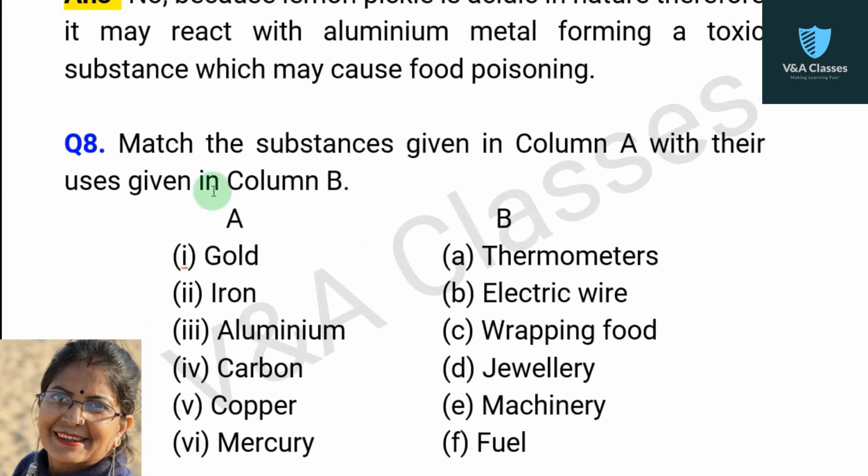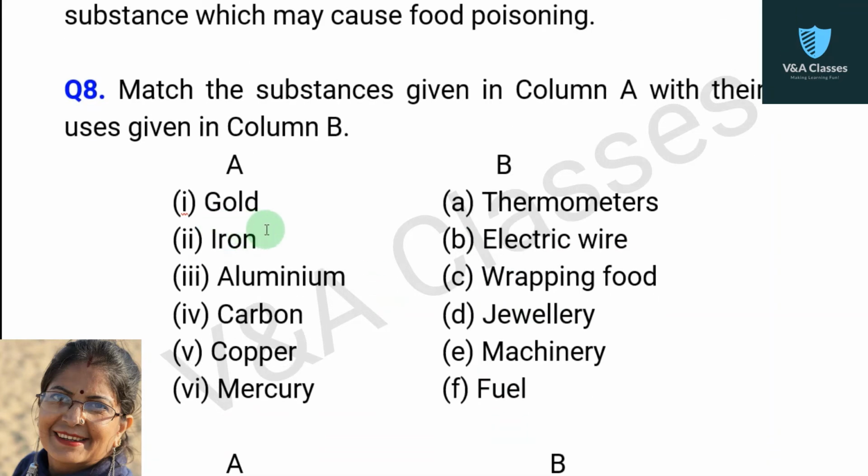Now question number 8. Match the substances given in column A with their uses given in column B. In column A, there are substances and in column B, there are uses. So first substance is gold, next iron, next aluminium, next carbon, next copper, and next mercury. Now uses: first use is thermometers, second is electric wire, third is wrapping food, fourth is jewelry, fifth is machinery, and sixth is fuel.